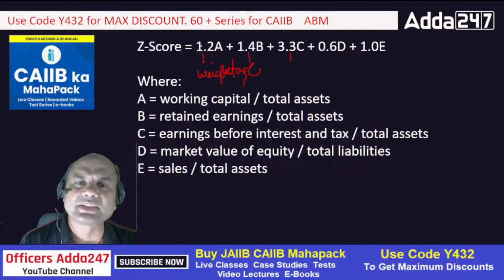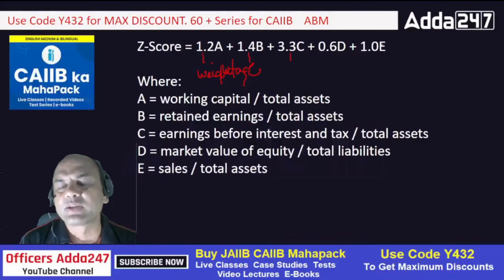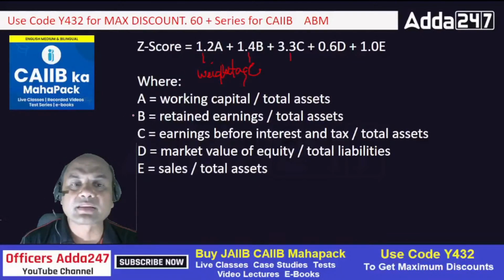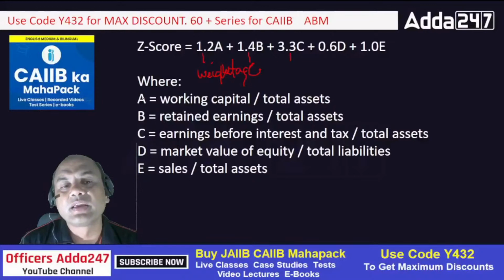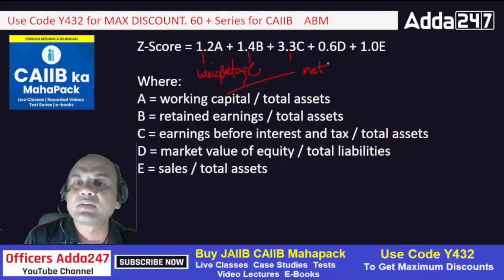Now weightage is okay: 1.2, 1.4, 3.3, 0.6 and 1. But what about these A, B, C, D, E? These are the ratios given below. A equals working capital upon total assets. Now your working capital means net working capital. Net.